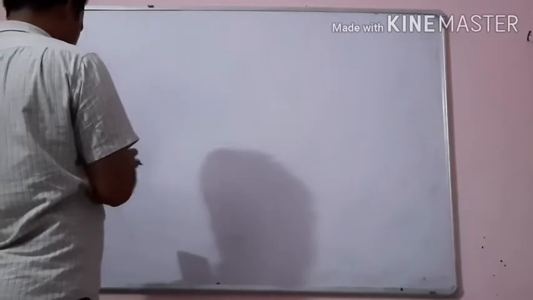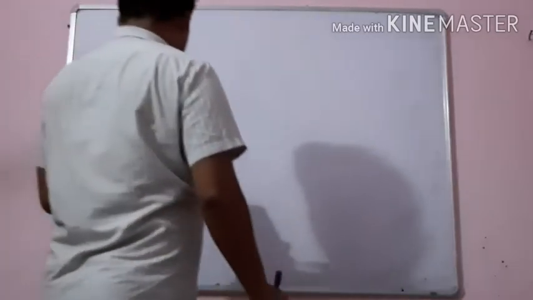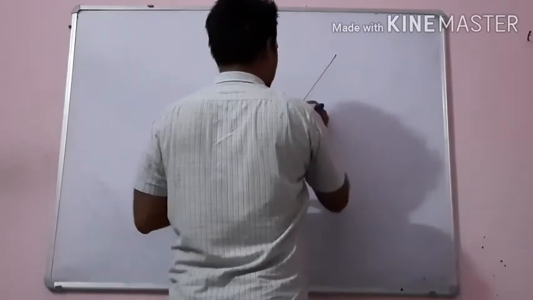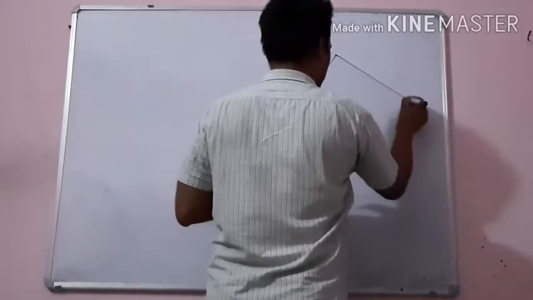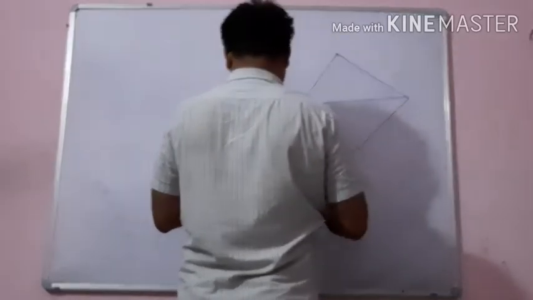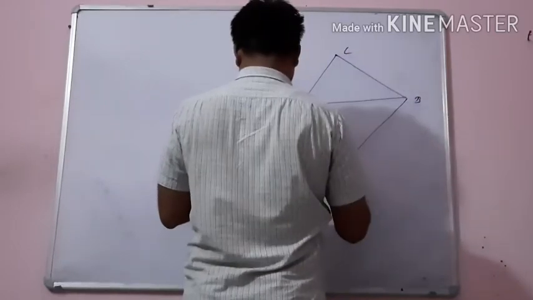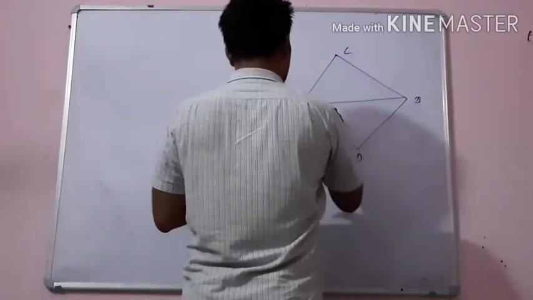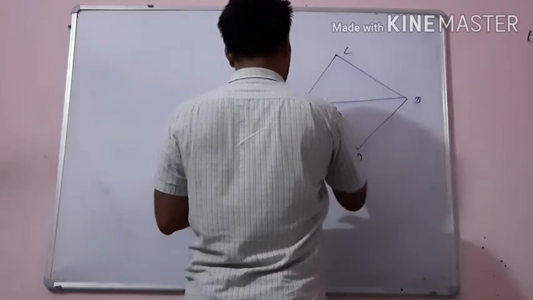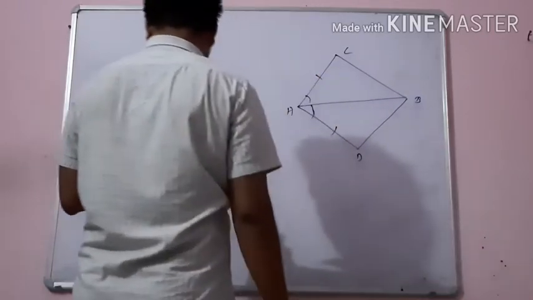See, in quadrilateral ABCD, this is the figure of quadrilateral ABCD, A, B, C, D. This has been mentioned, and what you have to prove?